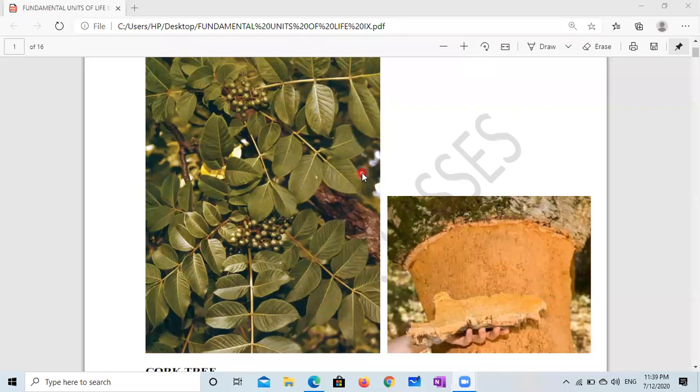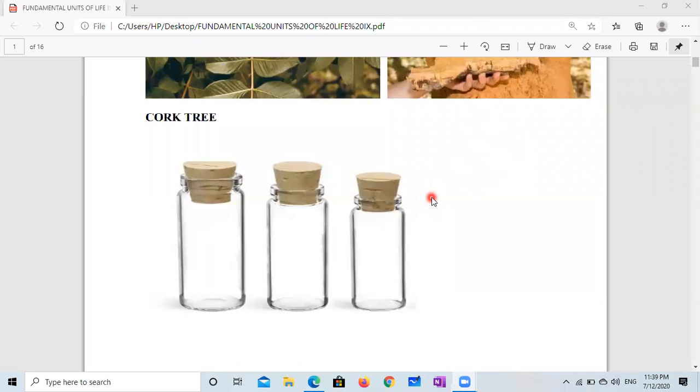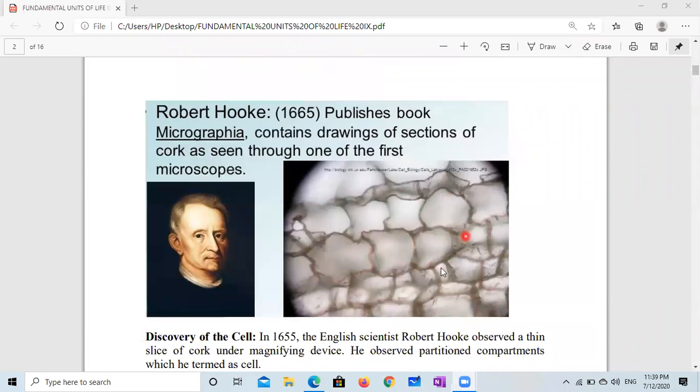Now let us revise it. This is the oak. This is an oak tree. This is cork made from the bark of the oak tree. This is the application of cork. When we see the cork through a microscope, you can see this structure, and this structure was seen by Robert Hooke when he was working in his lab.